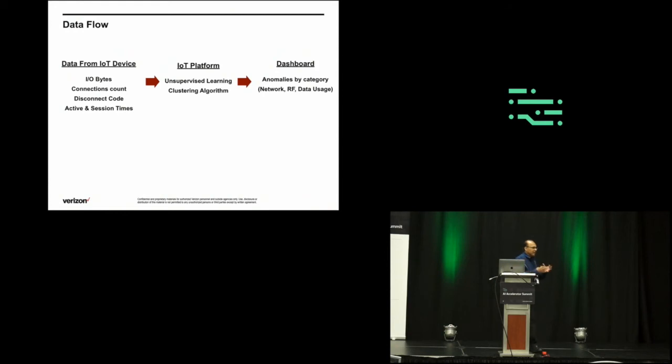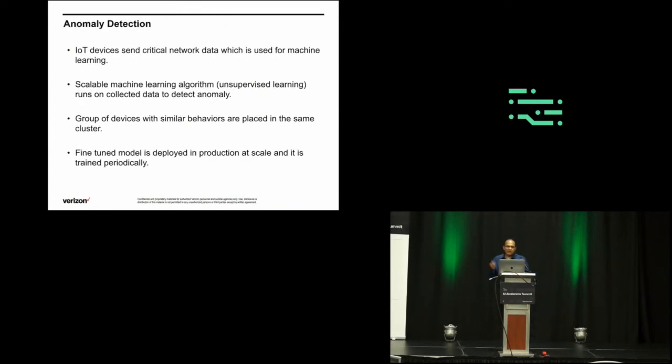Basically, in the middle, the platform is a big data platform. We have unsupervised learning because the labeled data set is not available. As and when new data points come in, we run the clustering algorithm on top of that and group the devices by their behavior. As I mentioned earlier, critical network data comes to the platform, and a scalable machine learning algorithm, in this case unsupervised learning, runs on the collected data set, and then groups of devices are clustered based on their behavior.